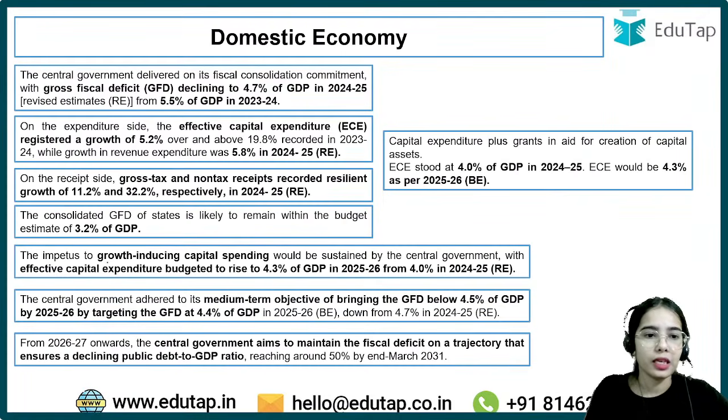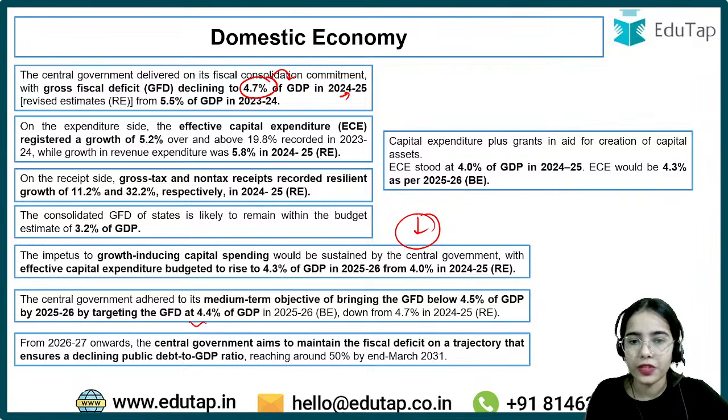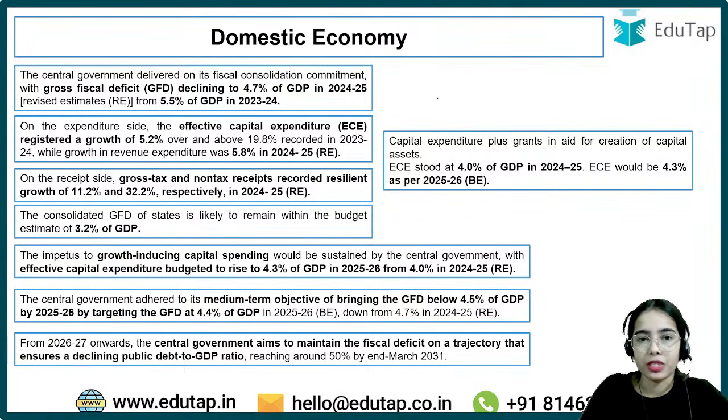Here you can see that the gross fiscal deficit has declined to 4.7% of GDP in 2024-25, and we want a further decline in the fiscal deficit to 4.4% of GDP. This is the idea. What you have to remember is the fiscal deficit data. The fiscal deficit data is the most important thing you need to keep in mind.